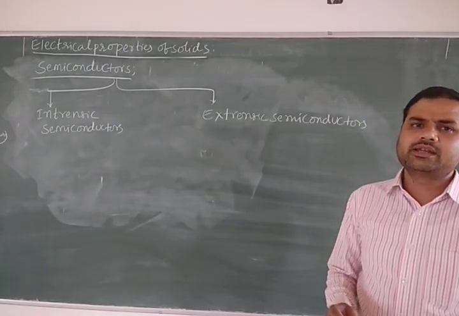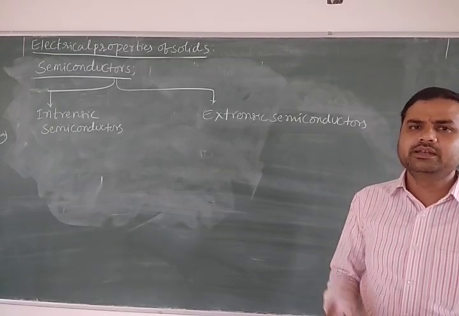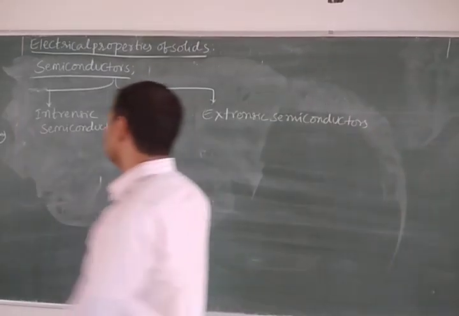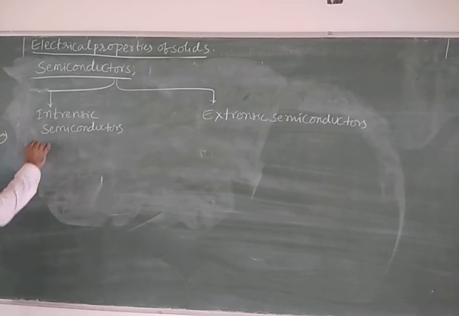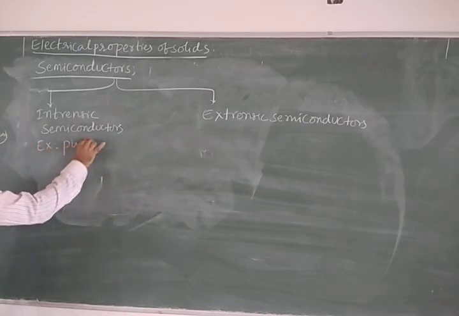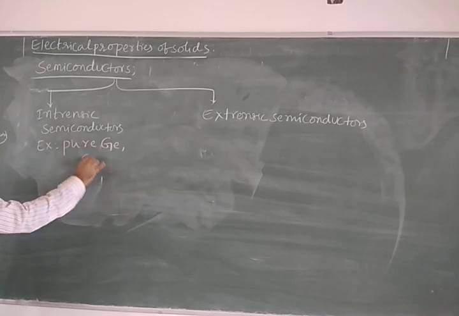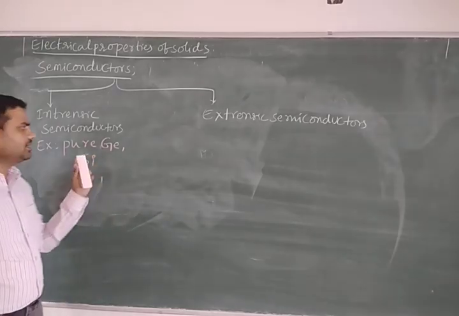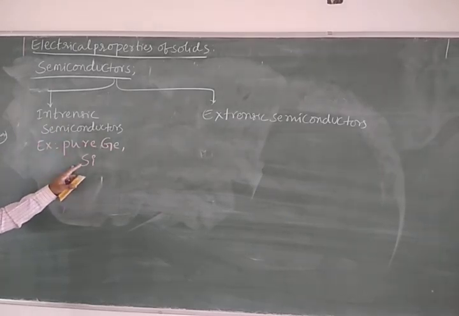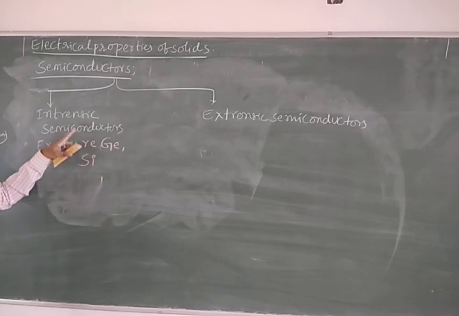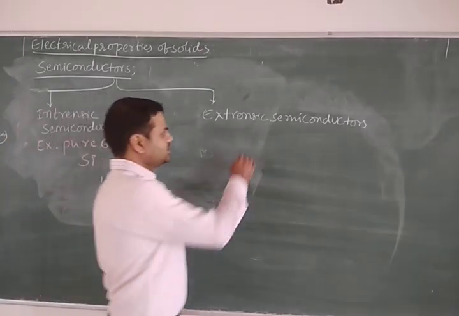Listen once again to the definition. These behave like an insulator at normal temperature, but upon supplying heat, they behave like a conductor. That type of substances are called as what? Intrinsic semiconductors. Examples for this one we are taking pure germanium and also what? Silicon. These are the intrinsic semiconductors. Normally they behave like an insulator, but by heating they behave like a conductor. So that type of substance is called as what? Intrinsic semiconductor.